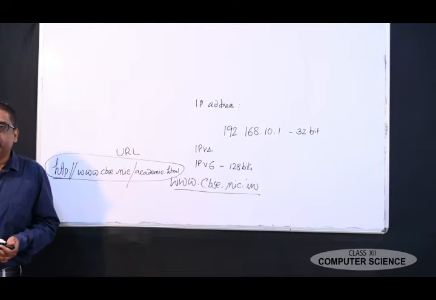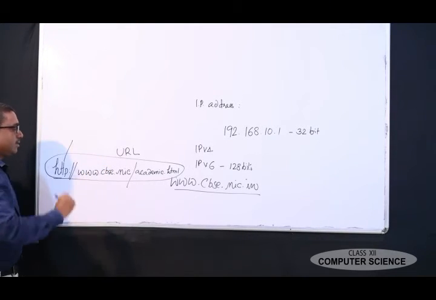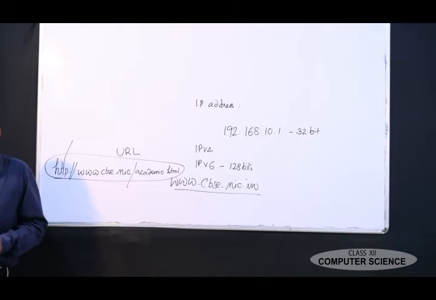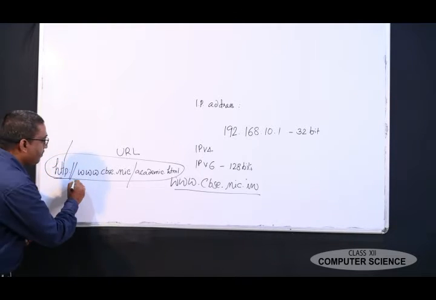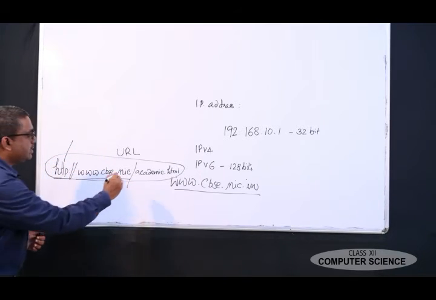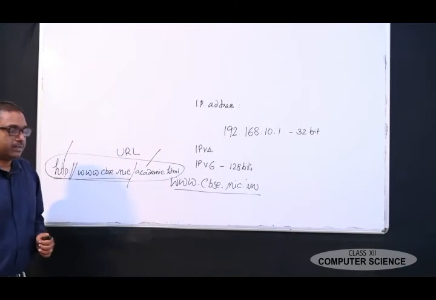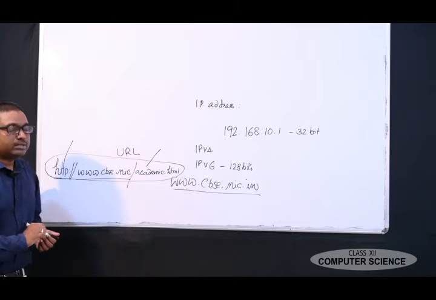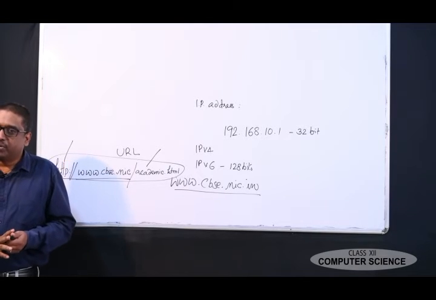In this URL, the first part stands for the protocol, the second part indicates the domain name, and the third part indicates the path. This is called a Uniform Resource Locator.